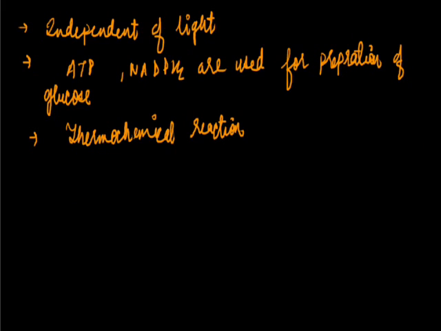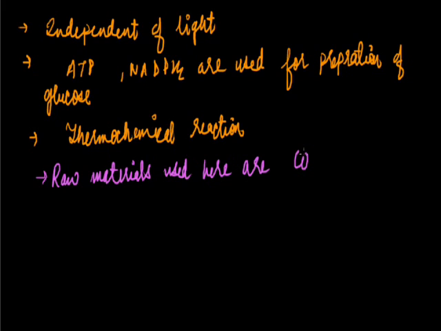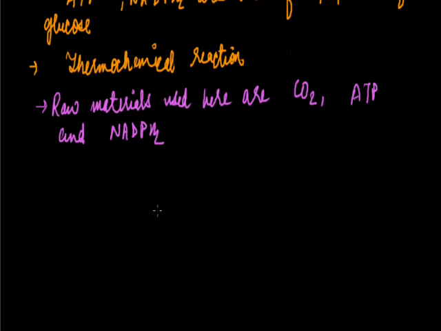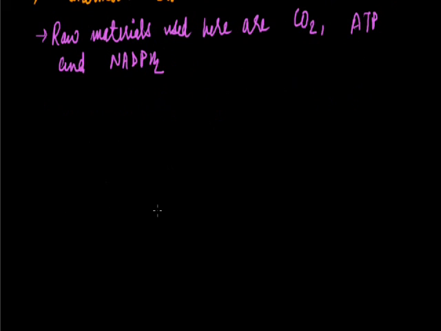And here the raw materials used are carbon dioxide, ATP and NADPH2. So these are the raw materials that are used for the dark reaction. Now there are three steps of dark reaction.